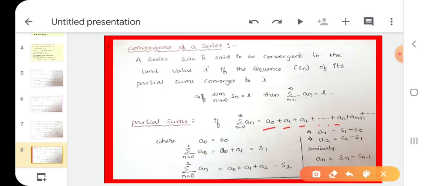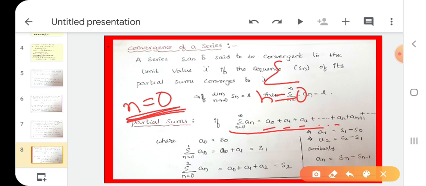If n equals 0 only, only one term, what do we get here? A0. This is the first partial sum. So I write it as S0.